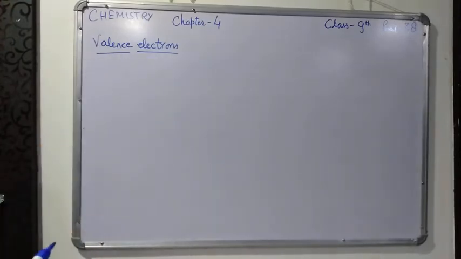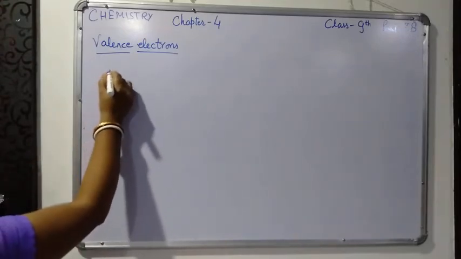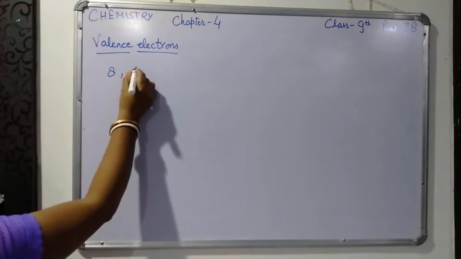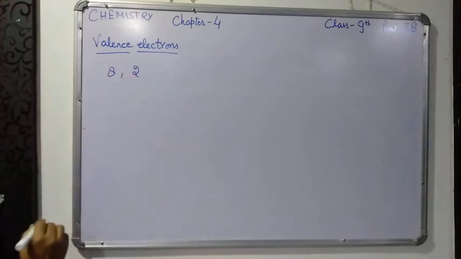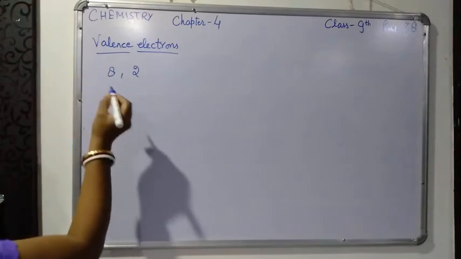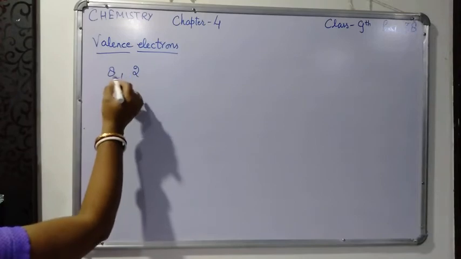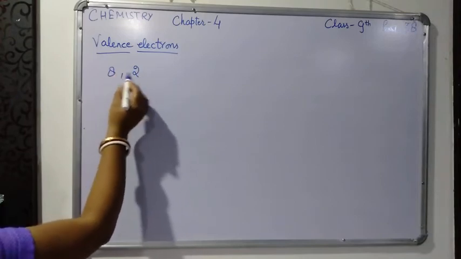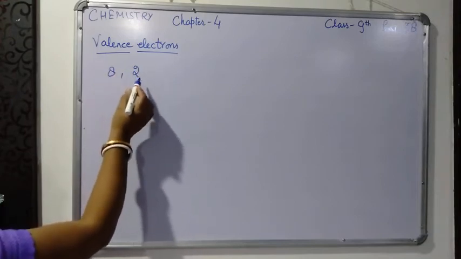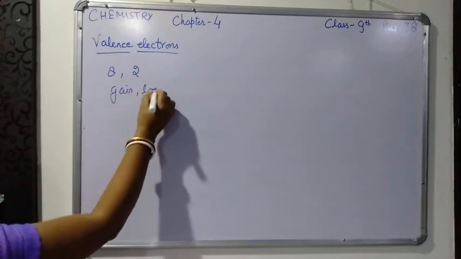Some elements have 8 or 2 electrons in their valence shell. So those elements are neither gaining electrons nor losing electrons.